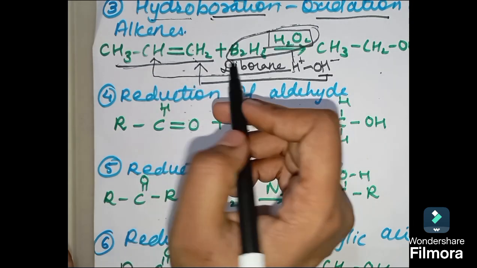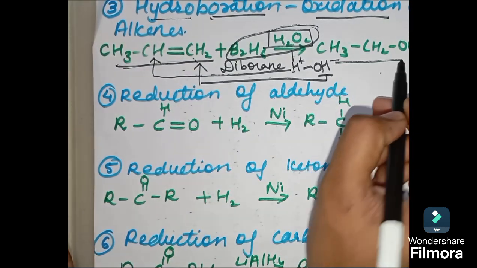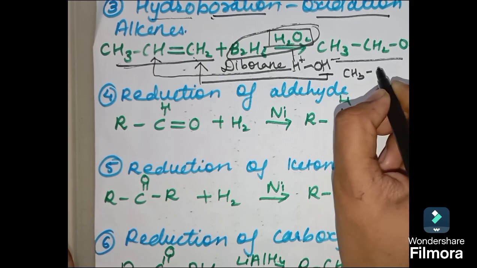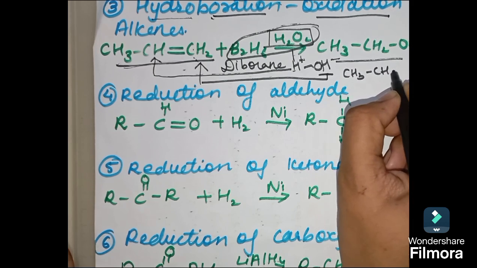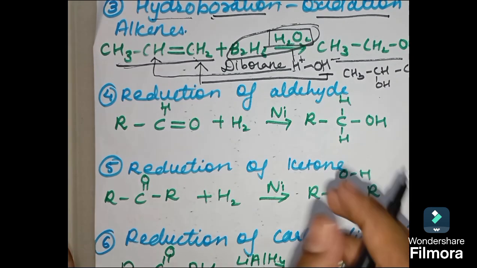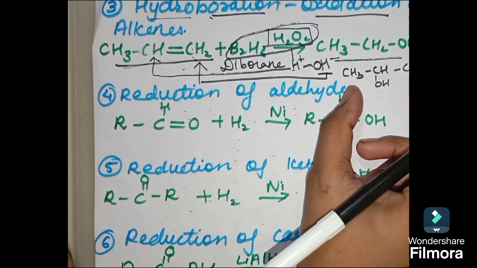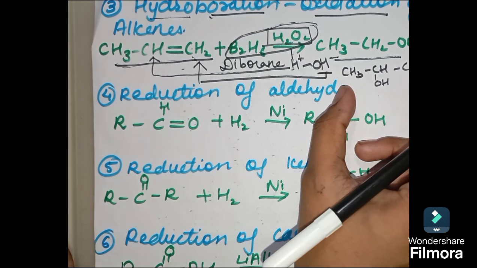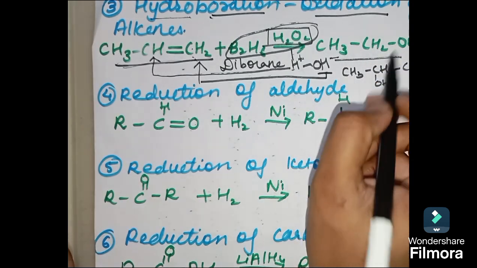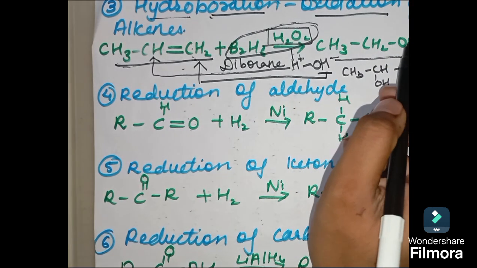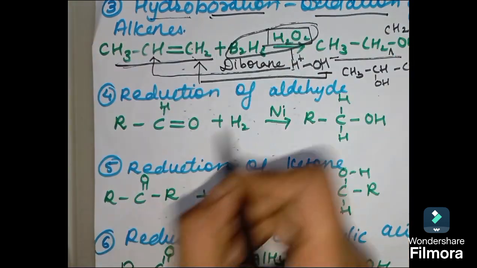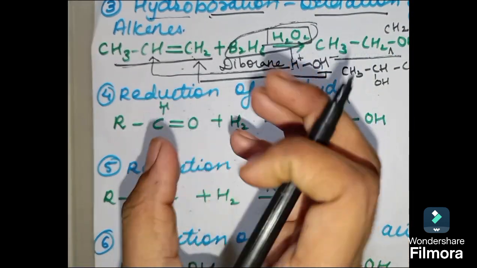So now what product I will get is propanol. If it would be following Markovnikov rule, the product that I would be having is CH3, CHOH and CH3. It would be propan-2-ol according to Markovnikov rule. But since this reaction is following anti-Markovnikov rule, so I'm getting, okay, I have made some mistake in this reaction. It is propanol. I hope you understood the mechanism behind this.